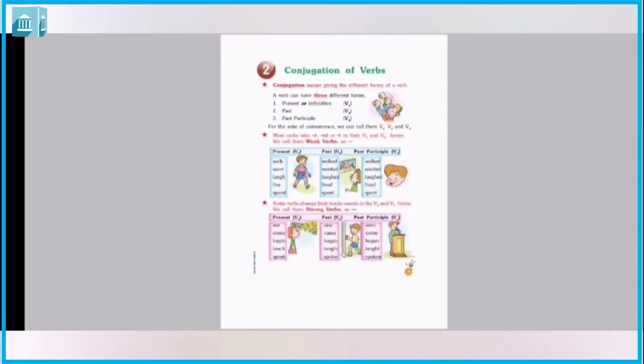Now strong verbs. Strong verbs are also called as regular verbs. Some verbs change their inside vowels in V2 and V3 form. We call them strong verbs. So in example it is given present form see, past form saw, past participle seen.